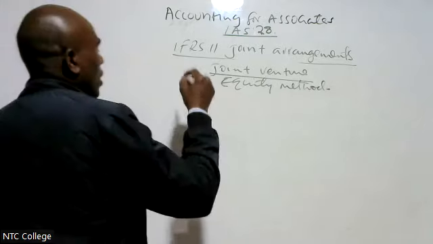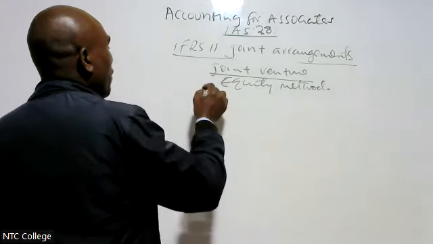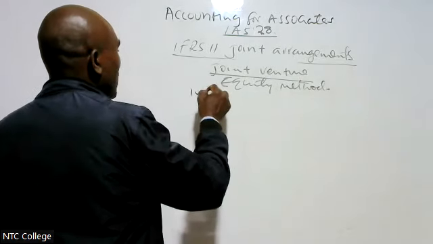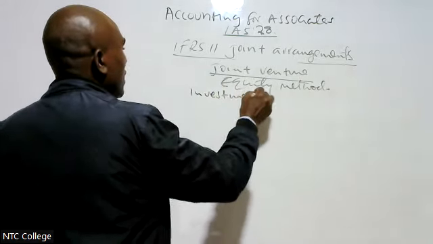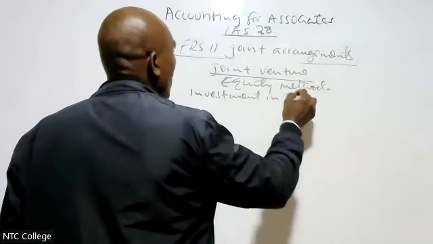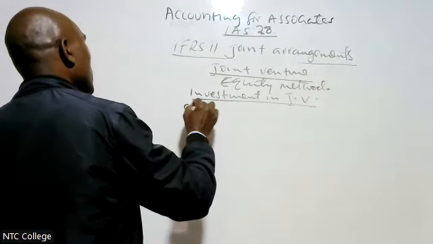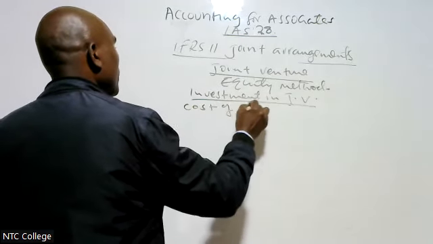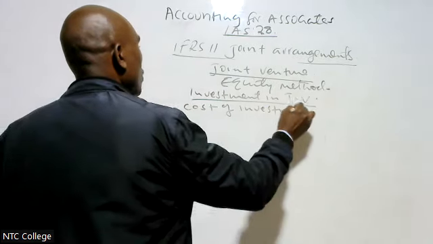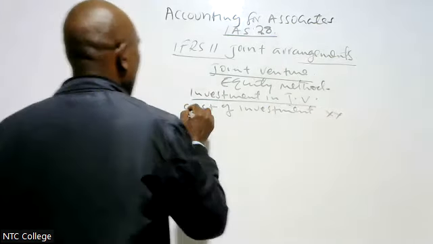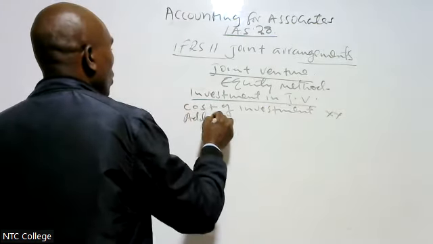What is the cost? Cost of investment. Therefore, if I want to get investment in joint venture, I'm going to take the cost of investment.